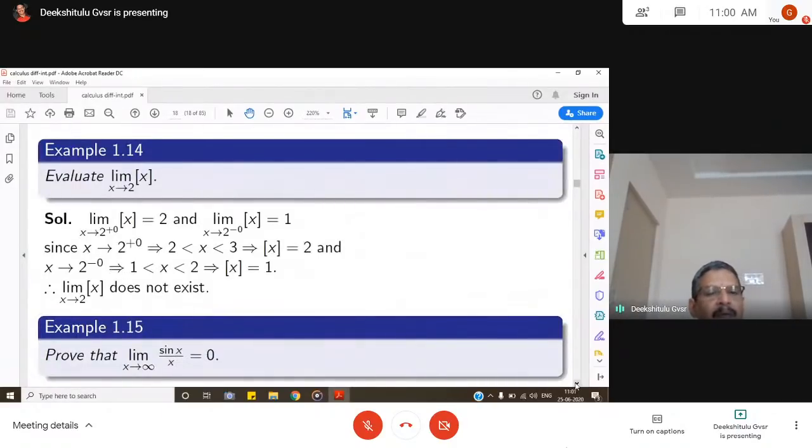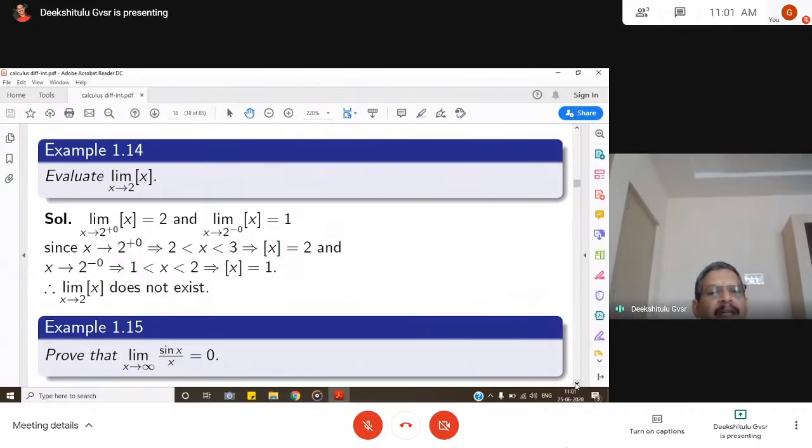So then another example is to evaluate limit x goes to 2 of bracket x. I hope all of you know what we mean by bracket function. This is defined as the integral part of x. That means if I take x equal to 1.1 and I want to consider this bracket x function, or integral part of x, when x is equal to 1.1, what is the integral part? It is 1. So for 1 less than x less than 2, the integral part becomes 1. If x is between 0 and 1, the integral part of x is 0. That's what we mean by integral part of x function.